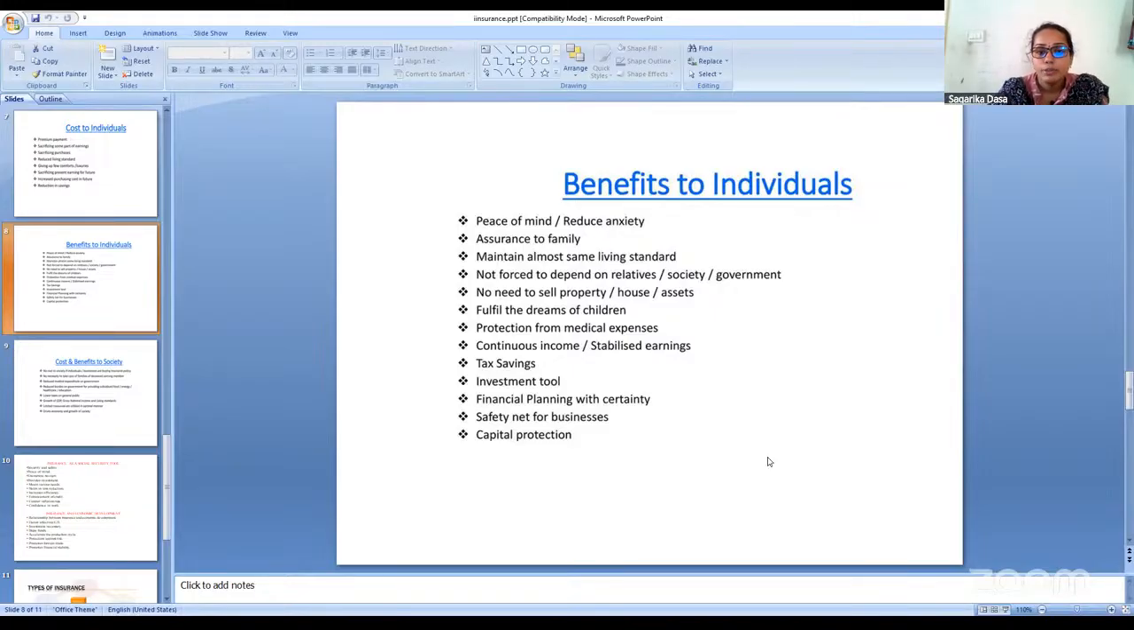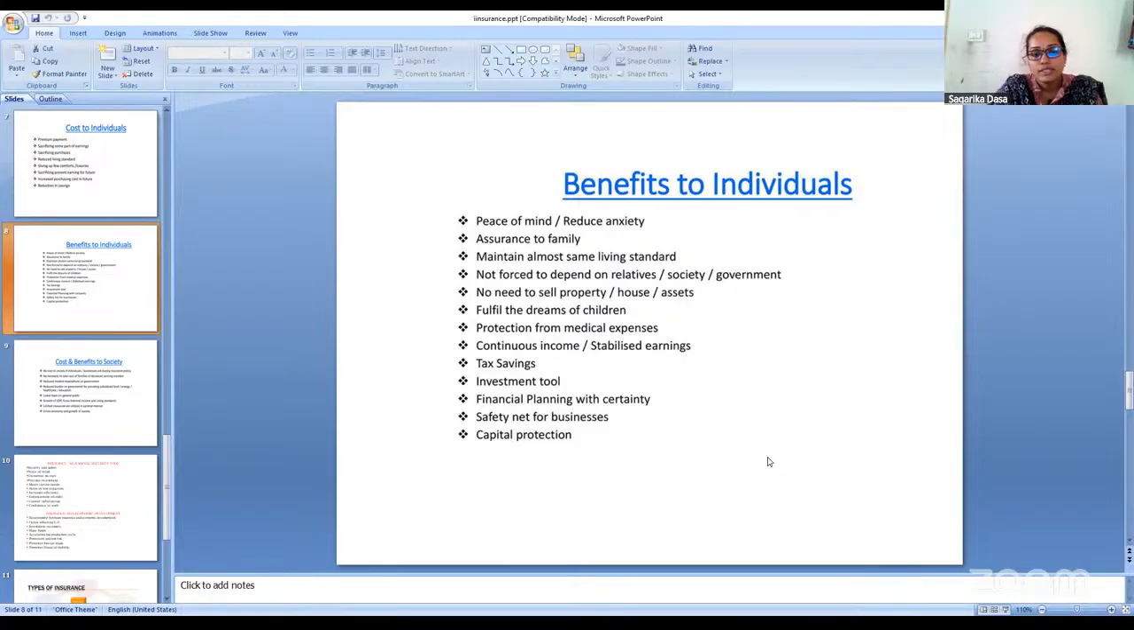Then protection from the medical expenses. If any medical emergency occurs, the policy holder who already has an insurance policy will be protected against the medical expenses, like the medical bills or diagnostic bills. So those expenses will be protected by the health insurance policy. Hence, if a policy is there, it is benefiting the individuals. They can recover and protect against the medical expenses.